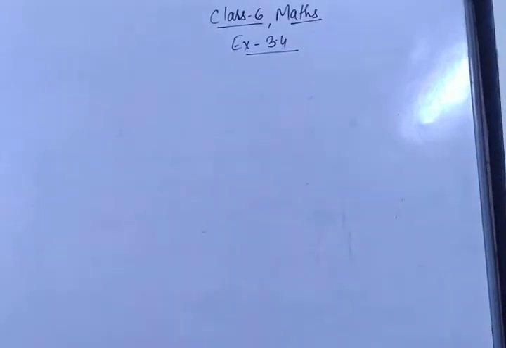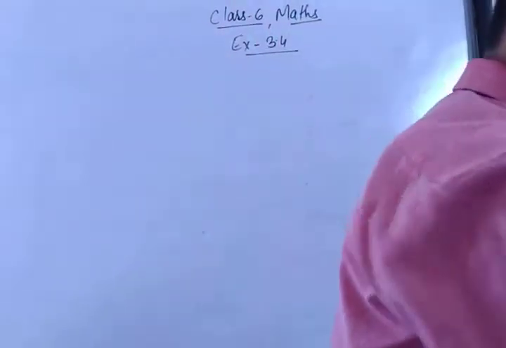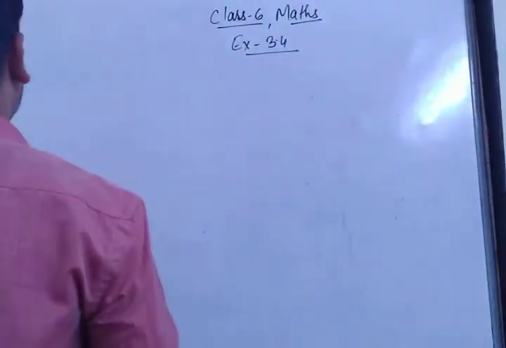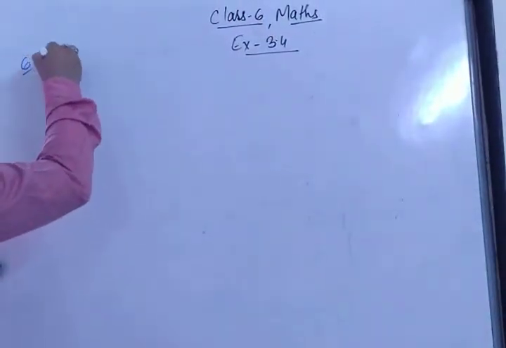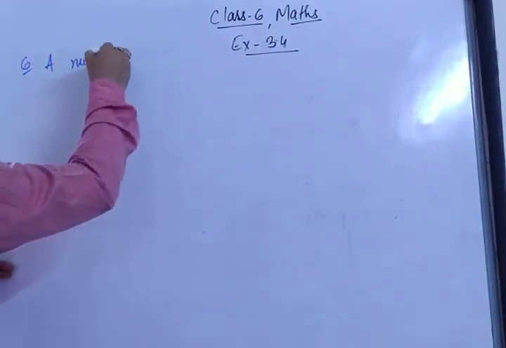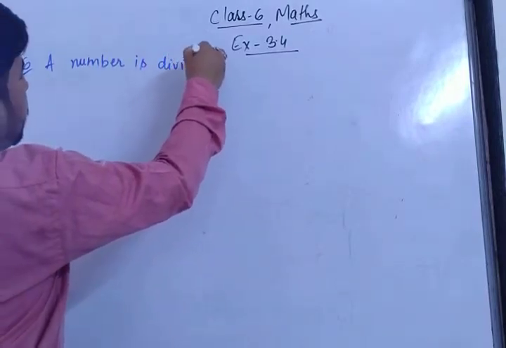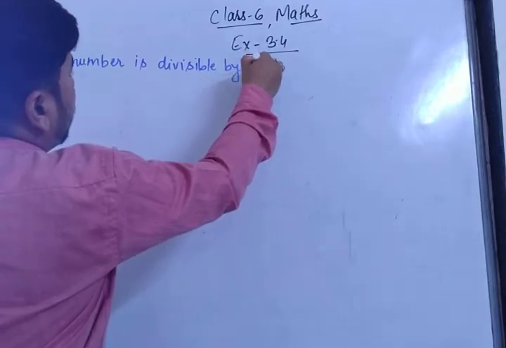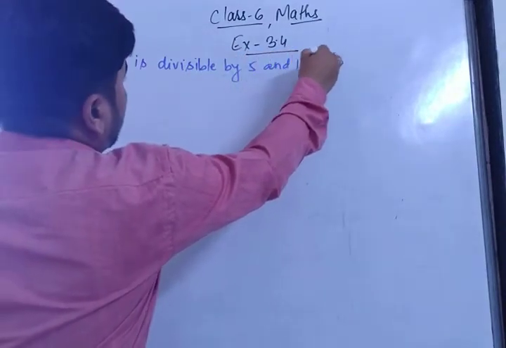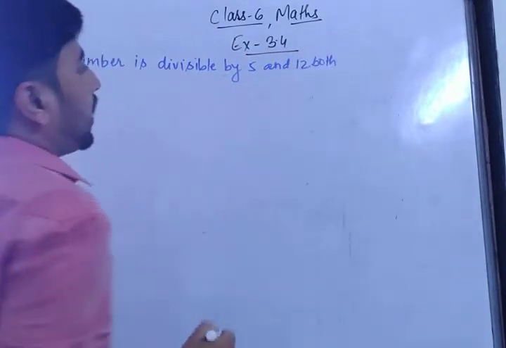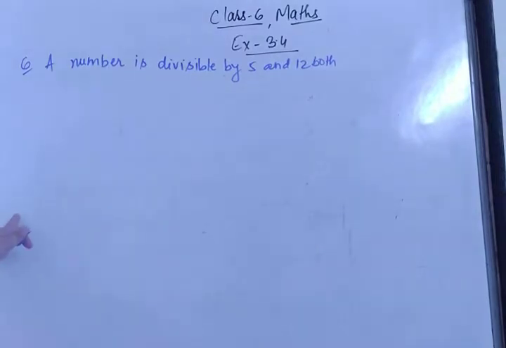What is question number 6? Question number 6 is, a number is divisible by both 5 and 12. You can write the question if you want. A number is divisible by 5 and 12 both.